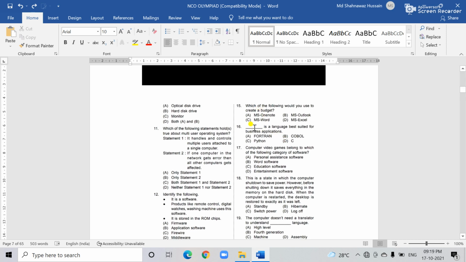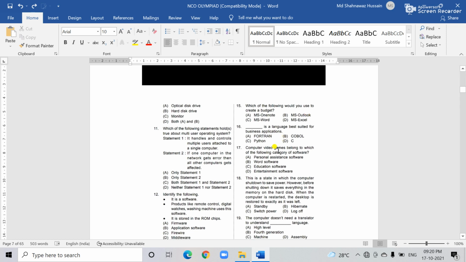Question number 15, you can see it on the screen. One by one we are going to discuss all the questions. Question 15: which of the following would you use to create budgets? The options are MS OneNote, MS Outlook, MS Word, and MS Excel. The correct answer is option D, Microsoft Excel.